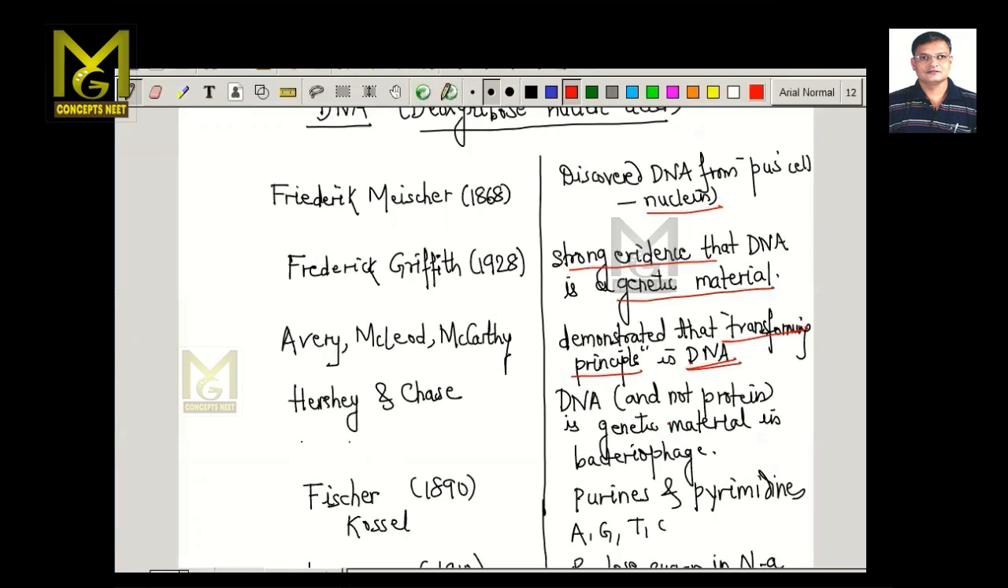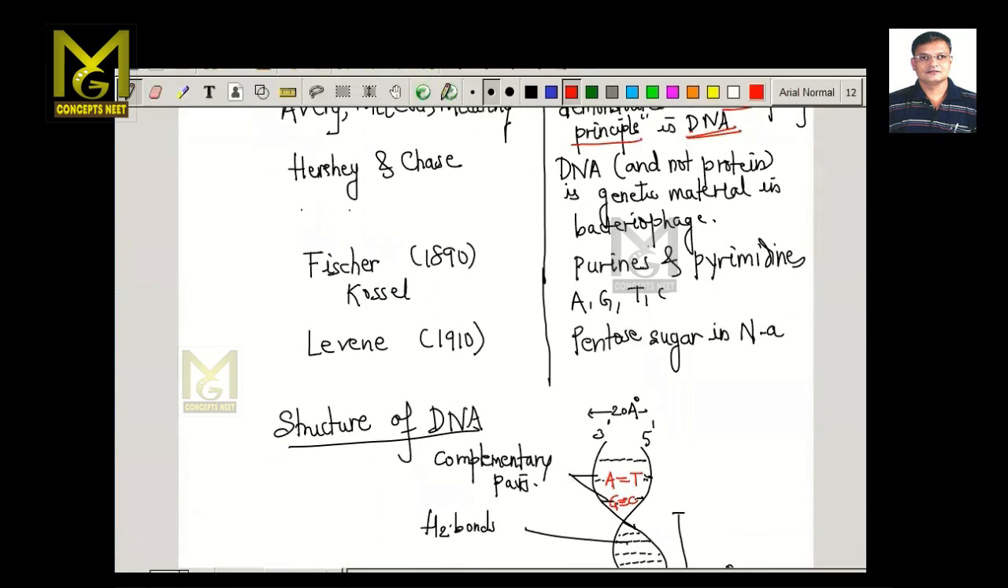demonstrated that DNA and not a protein is the genetic material in bacteriophage. Fischer and Kossel discovered purines and pyrimidines, and Kossel especially came with the nitrogenous bases in the form of adenine, guanine, thymine and cytosine. Levene in 1910 came up with the discovery of the presence of pentose sugar in nucleic acids.